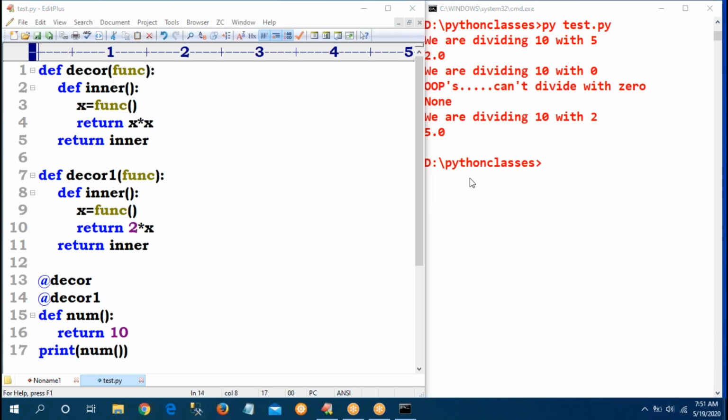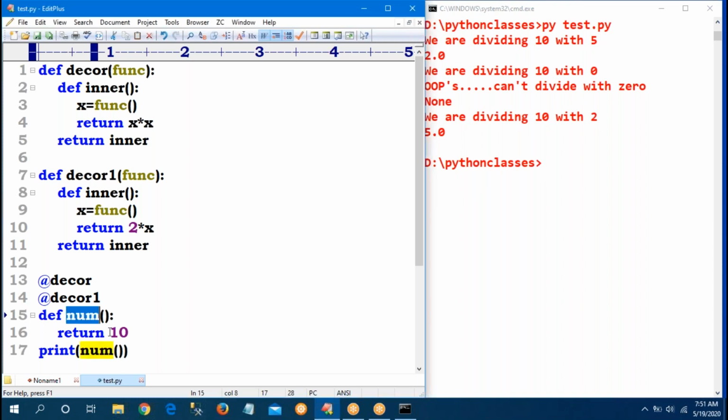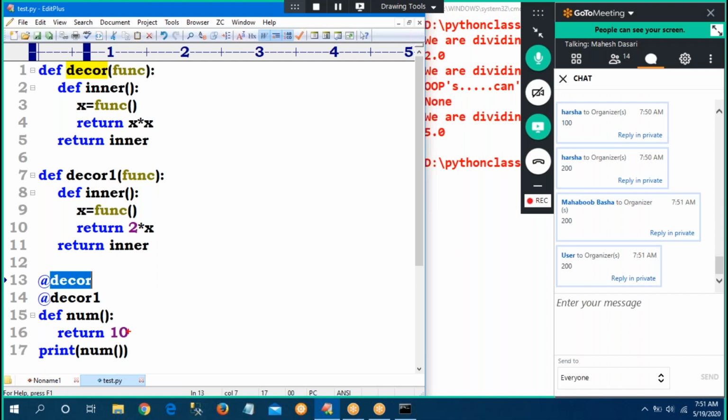Yes, perfect. Because first number 10, which decor is executed? decor. So your assumption is 10 will be passed here, so x contains 10. Return 10 into 10, the value is 100. This 100 will be given as input to decor 1. So 2 into 100, now 200 I will get.